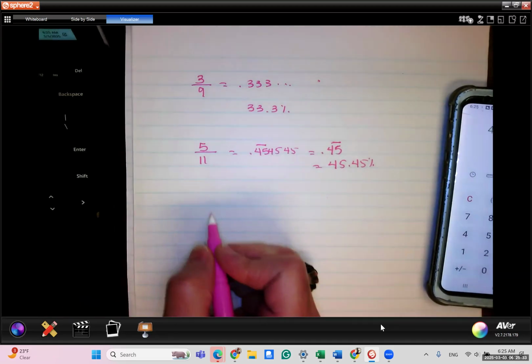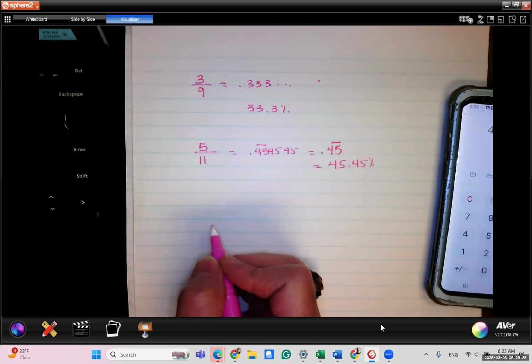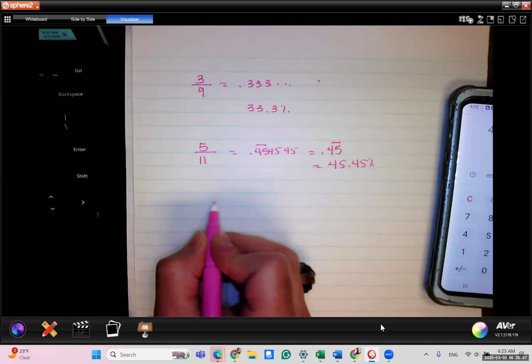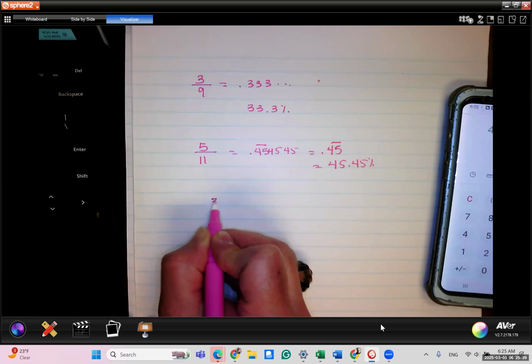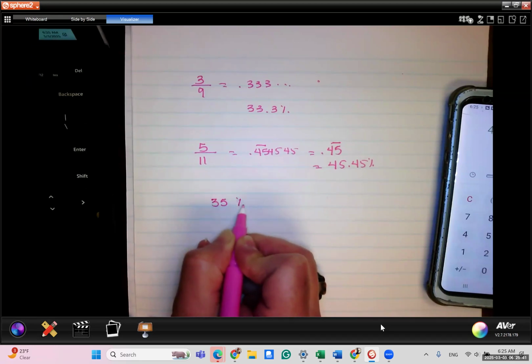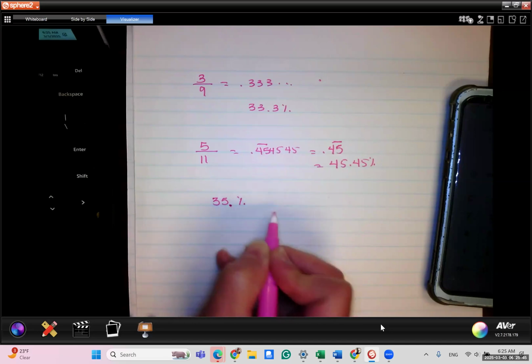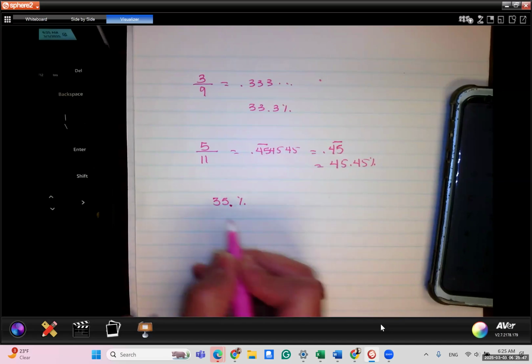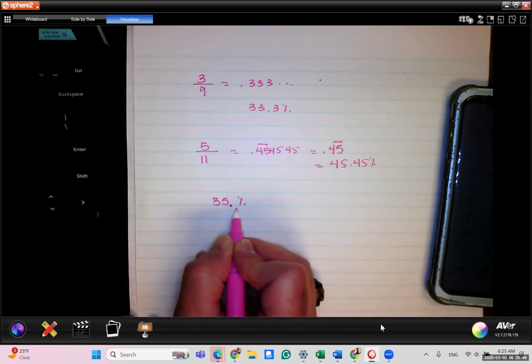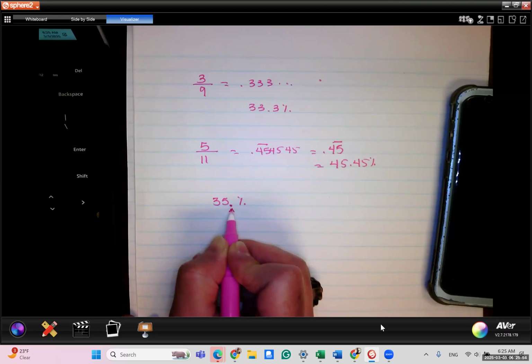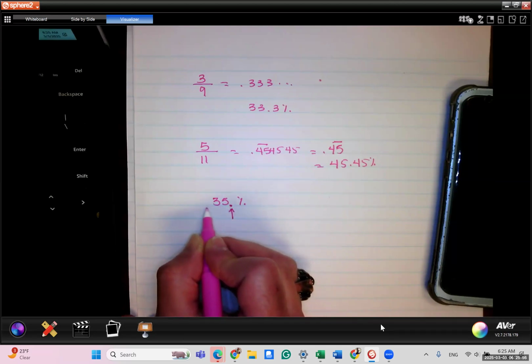Now, if you have a percent and you want to change it to a decimal, that's much easier. Let's say you had 35%. Technically, all numbers have a decimal at the end of them. We just don't write them if there is no decimal part. So to change a percent to a decimal, you take the decimal point and move it 2 places to the left.